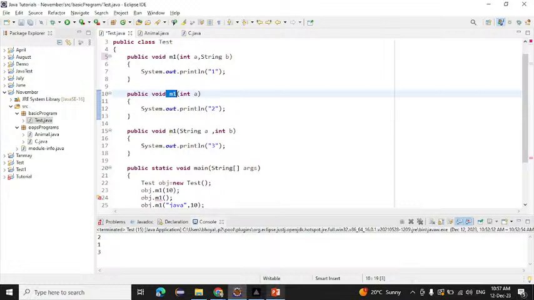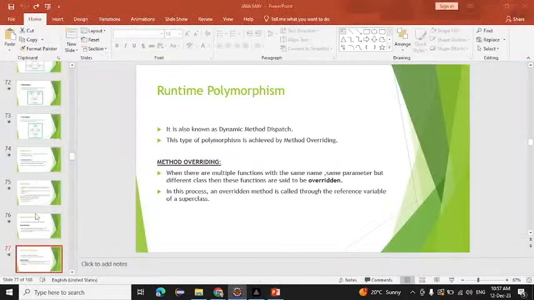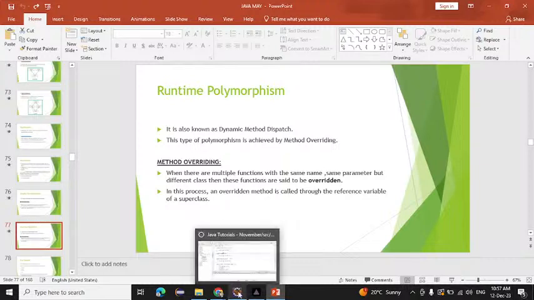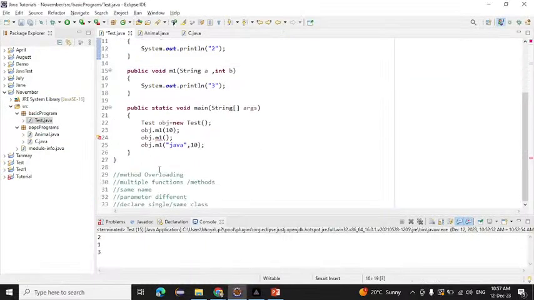Now we will move to another part, that is method overriding. What is meant by method overriding? Method overriding is also easy. Inside method overriding, we have to declare multiple functions or multiple methods, or you can declare one also, no worries. After that we have to give the same name also. You have to declare the parameter the same here.